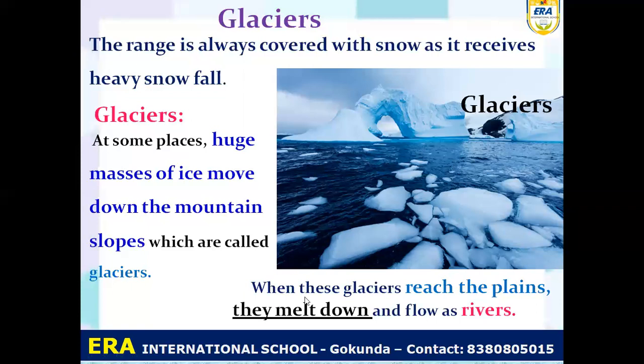So when this glacier reaches the plain, so now these glaciers, they are traveling down, and when they reach near the plain, they melt down, and when the ice melts down, you know that water is formed and that flows as the river. So you know how the river flows. When the glaciers reach the plain, that ice is melted down and that flows as the rivers.